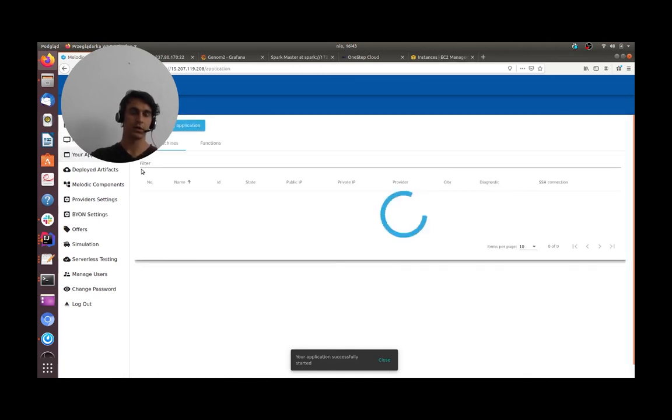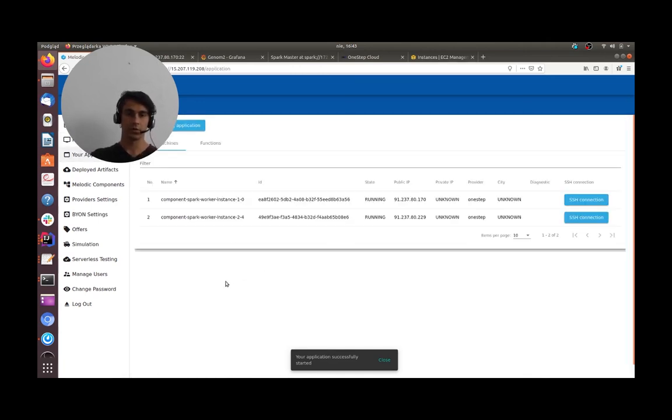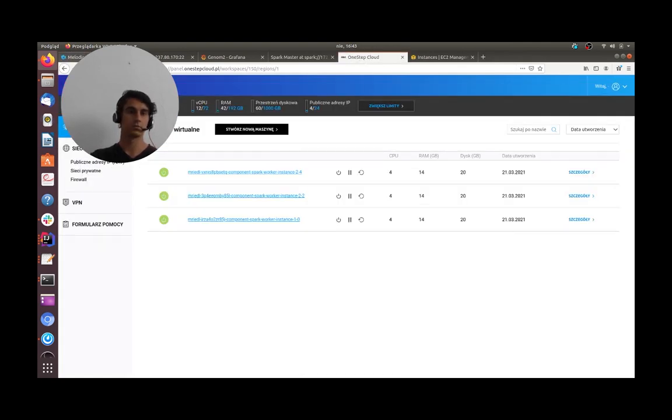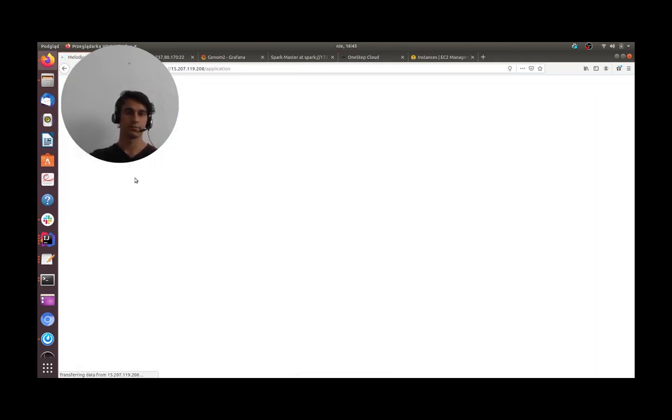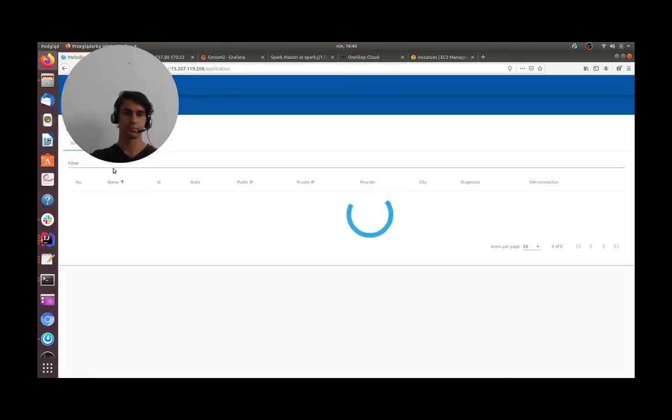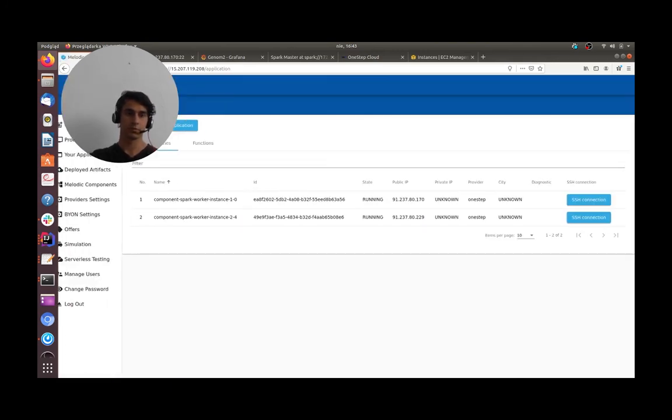And in our application window, you can see that new workers appear. We'll see not far from this moment that there will be a list of 3 workers here. We still need to wait a little.